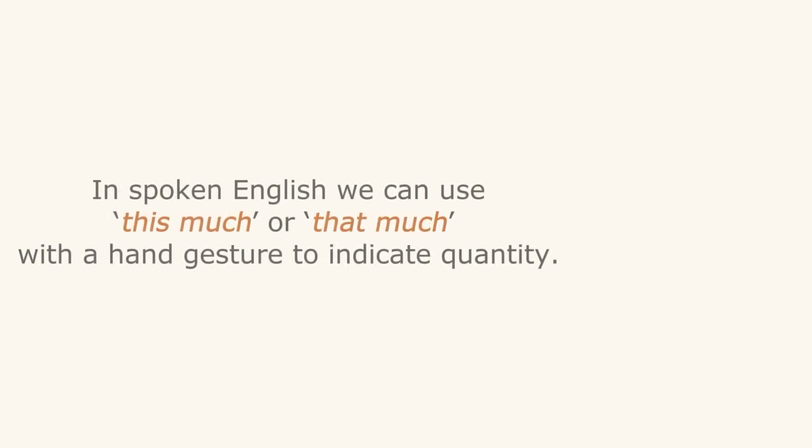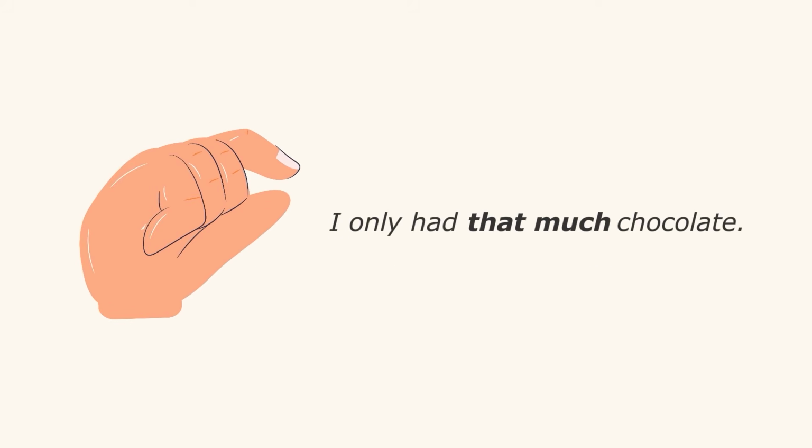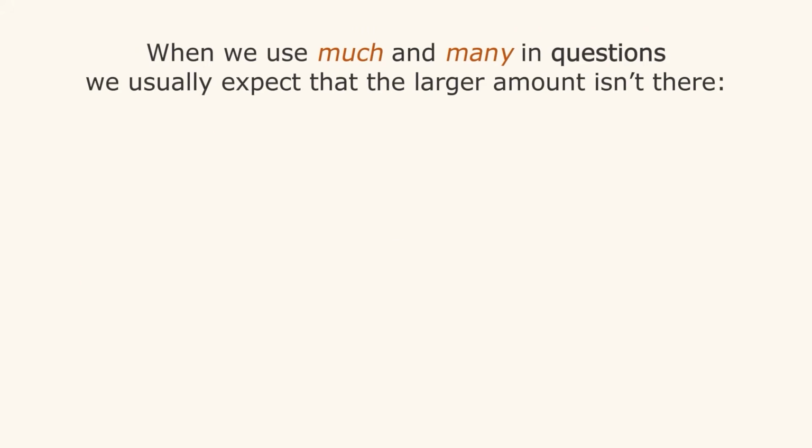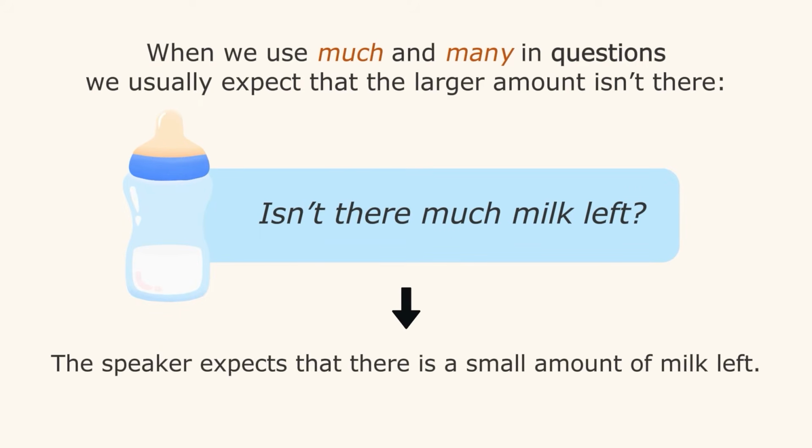4. In spoken English, we can use this much or that much with a hand gesture to indicate quantity. For example, I only had that much chocolate. 5. When we use much and many in questions, we usually expect that the larger amount isn't there. Isn't there much milk left? The speaker expects that there is a small amount of milk left.